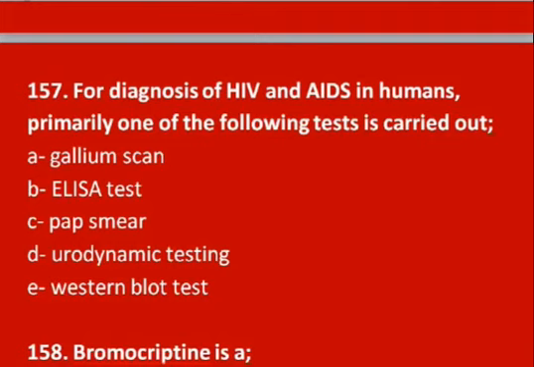So all these options are given, and the true option here is ELISA test. ELISA is short for enzyme linked immunosorbent assay. It is a biochemistry assay, and in this the immune system health is judged. So for diagnosis of HIV and AIDS in humans, primarily ELISA test is used.